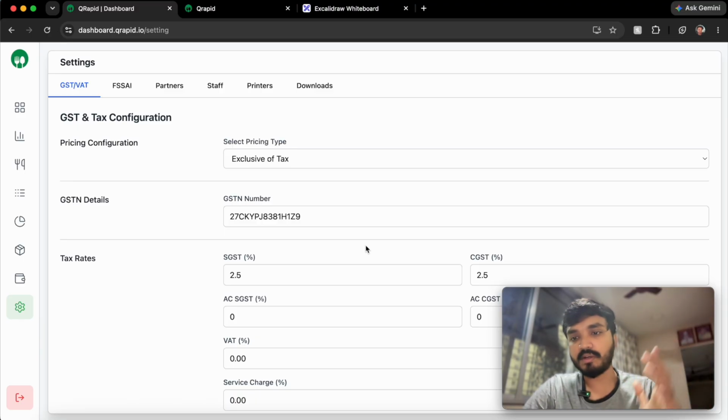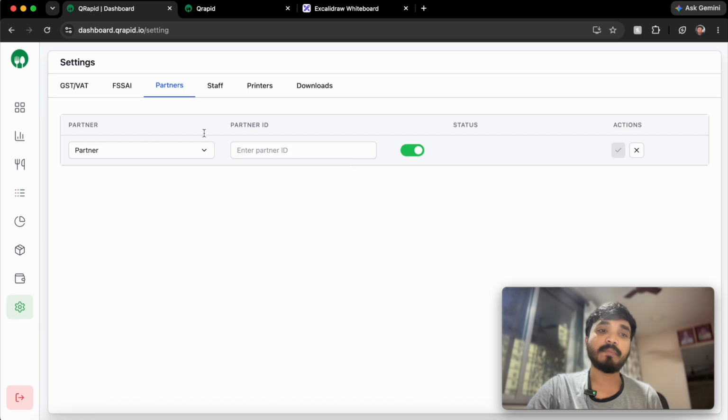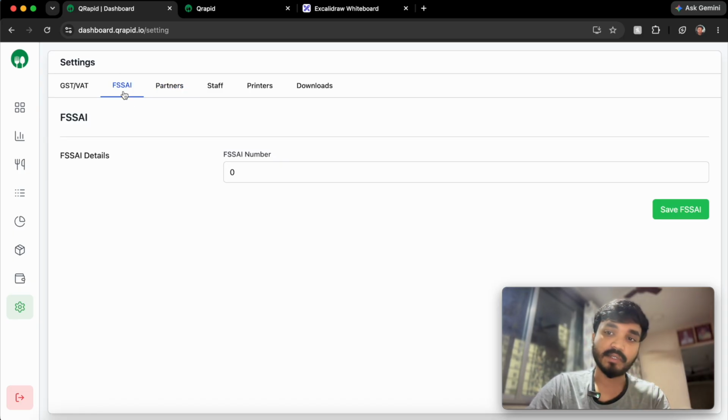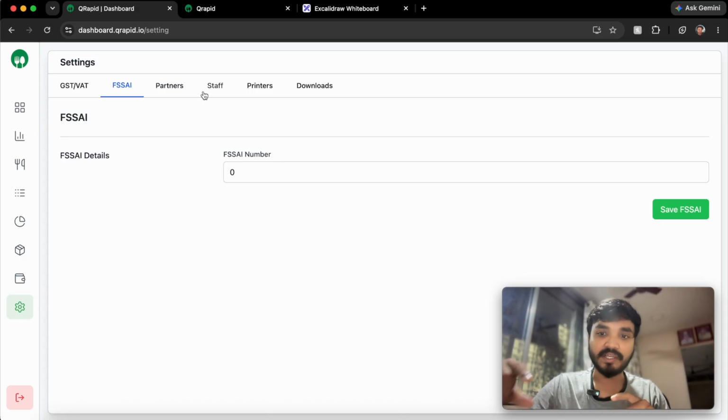And yeah, these are the settings. Basically, you can configure GST and partner orders, like Zomato and Swiggy orders are also integrated into this. So Zomato and Swiggy orders also come to this dashboard. In the partner section, you can add a partner like Zomato or Swiggy. You can also add the FSSAI license over here, so when you print a bill and give it to a customer, they can see your FSSAI license number on it, also on the e-bill. So there is also an e-bill we have. Once you click on order done, the e-bill will be sent to the customer.